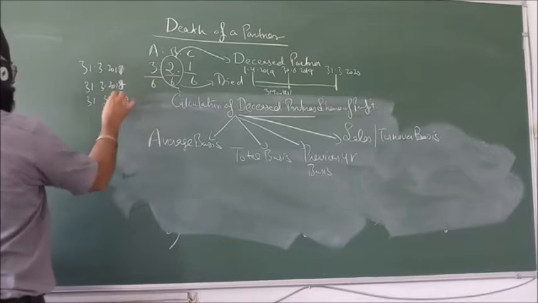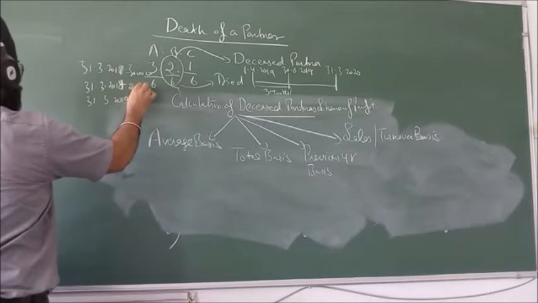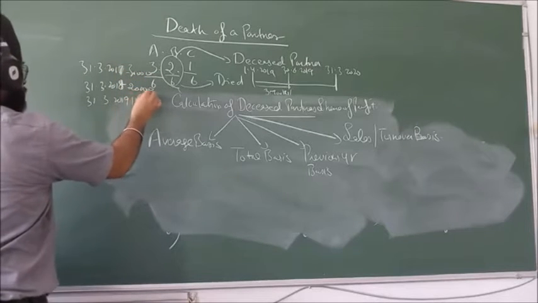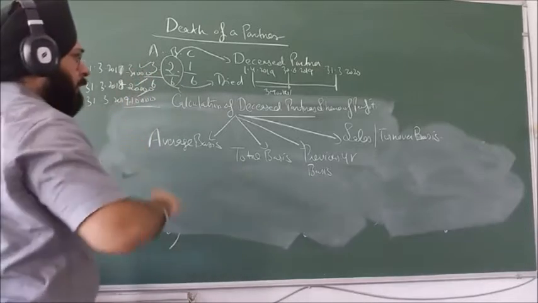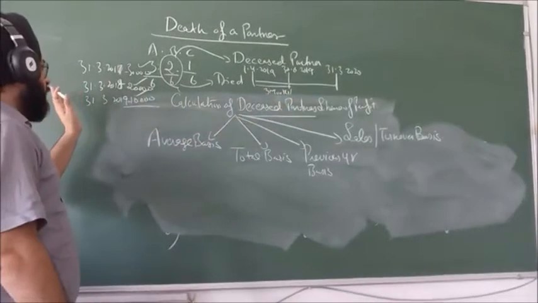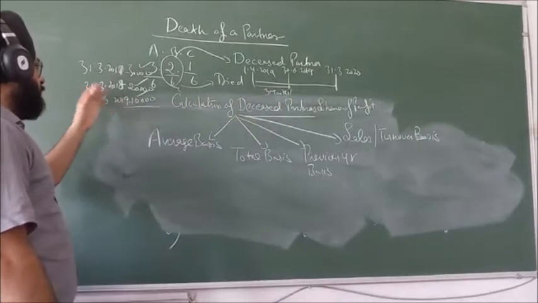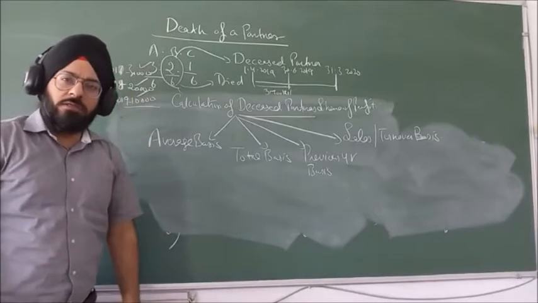Let us take 3 profits: 30,000, 20,000, 10,000. Let us say these are the 3 profits during the previous years. He died in the year 1920, so the previous years will be 1819, 1718, 1617: 30,000, 20,000, 10,000. Suppose these are the profits.